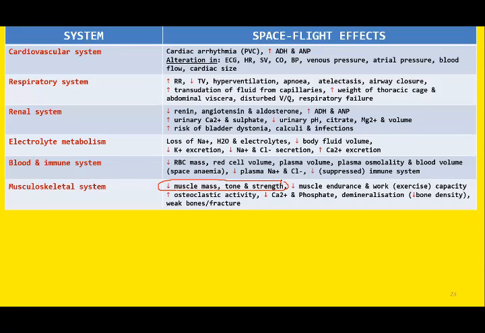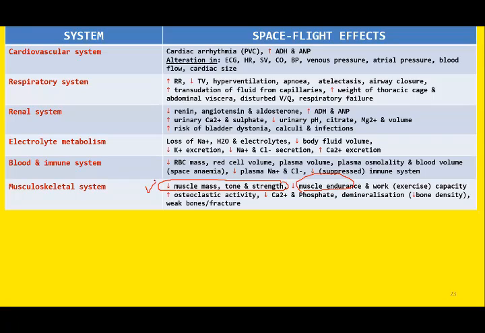Initially there is hypotonia, and if the situation becomes very serious and aggressive, this may sometimes lead to muscle atrophy. So the exercise capacity is compromised, what we call as the endurance. Decrease in the muscle endurance or the work capacity of the muscle or the exercise capacity of muscle is minimized during space flight. So these are the effects on muscles.